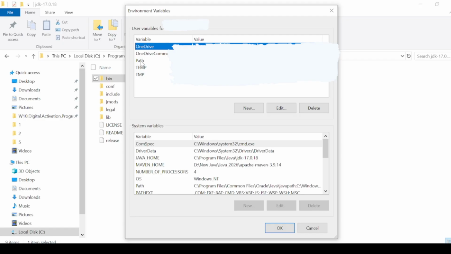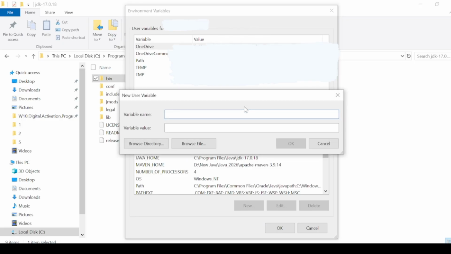But if you don't have a path in this page, click on New and paste the path that you copied, the one in the bin, in the variable value, and in the variable name write path, simply path, and then click on OK. As I have already done this, I'm not going to click on OK. I click on cancel, but for you, you just press the OK button.